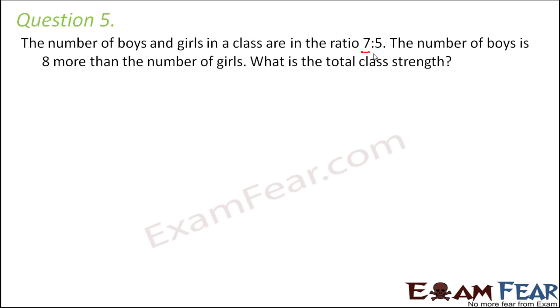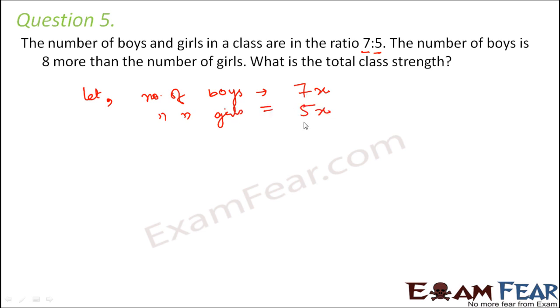Here also, whenever you are given the ratio, just assume that number to be a multiplier of the ratio. That means let us say that the number of boys are 7x and the number of girls are 5x. So in that case, they are in the ratio of 7:5.